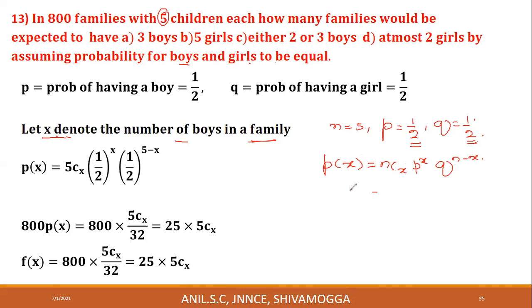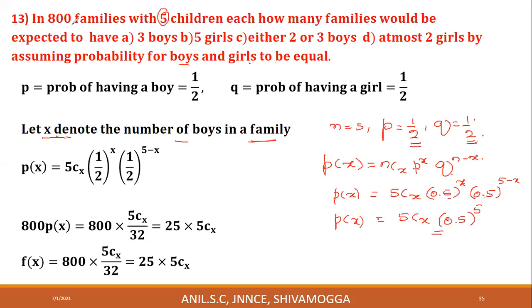Therefore, P of X is equal to 5CX into P is 1 by 2 or 0.5 whole power X, into Q is also 0.5 whole power n minus X, and n is 5, 5 minus X. This is equal to 5CX into 0.5, bases are same. In such cases, we add the powers. 0.5 whole power X plus 5 minus X is 5. This is the probability function of each family.